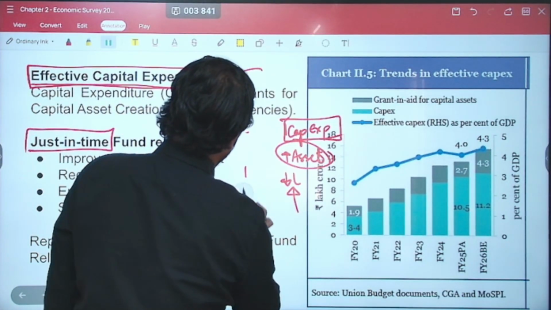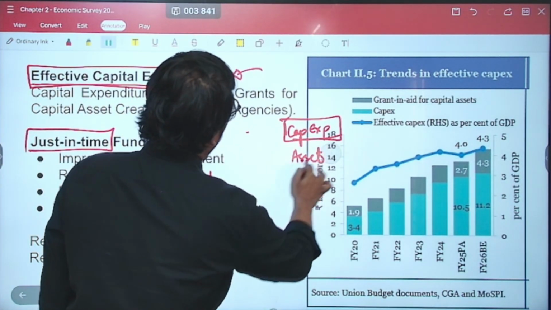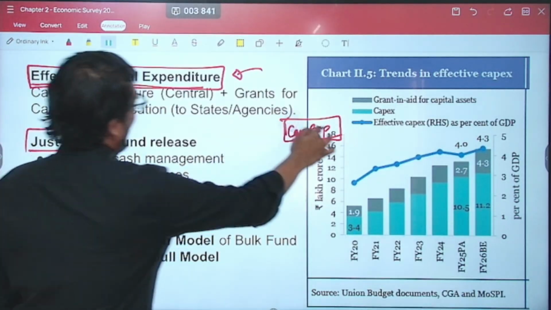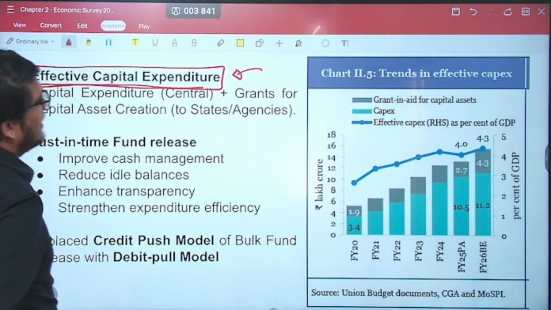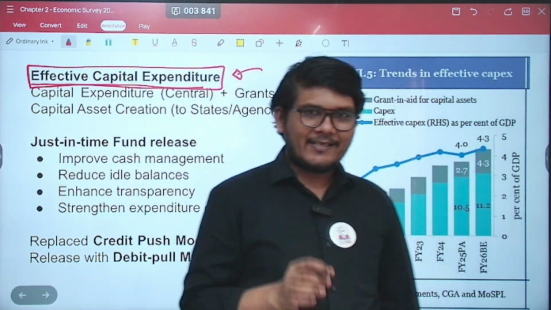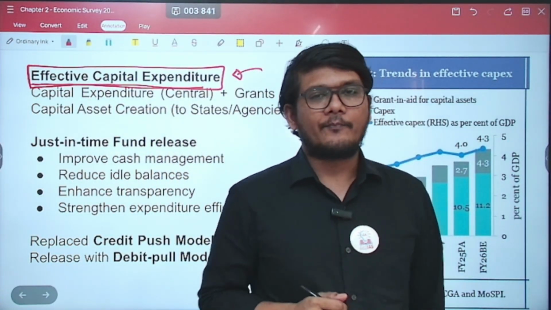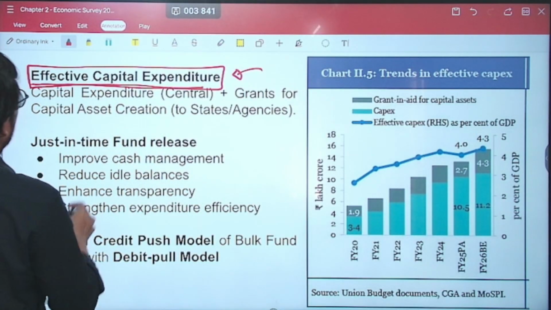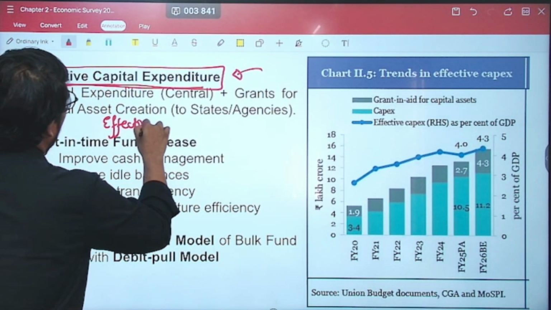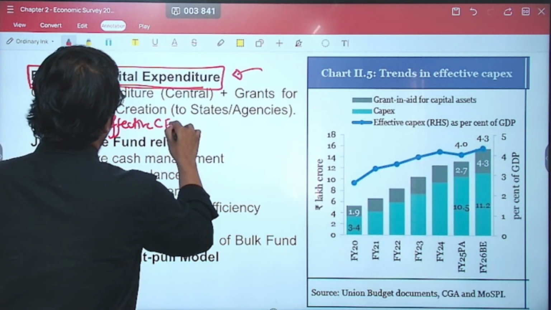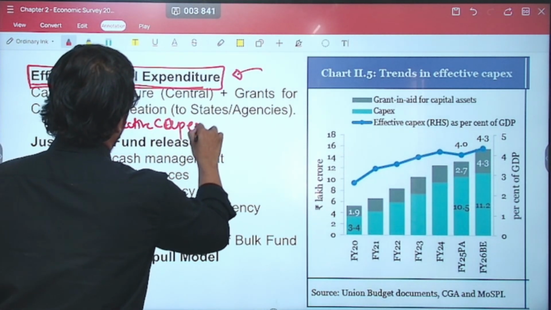Now we are interested in the capital expenditure. As I mentioned, capital expenditure is that expenditure which either increases your asset or lowers your liability. But then what is the effective capital expenditure, or the effective capex?